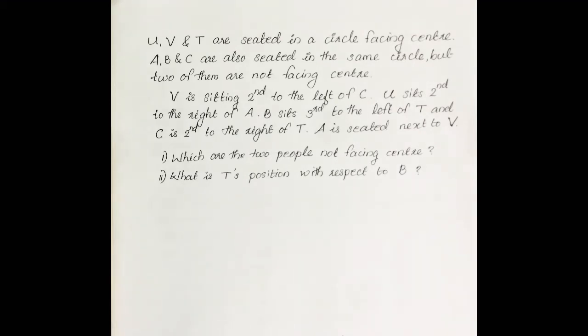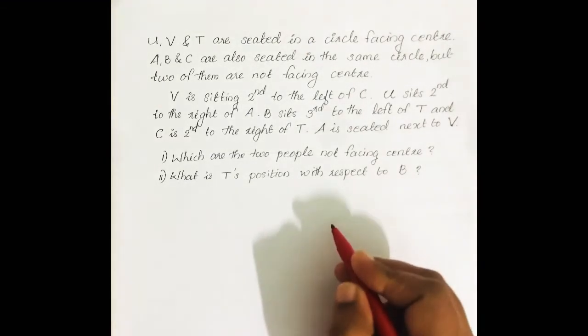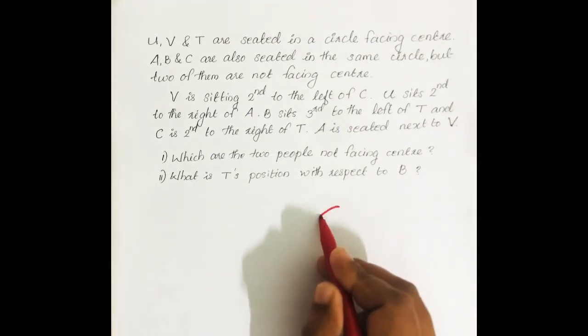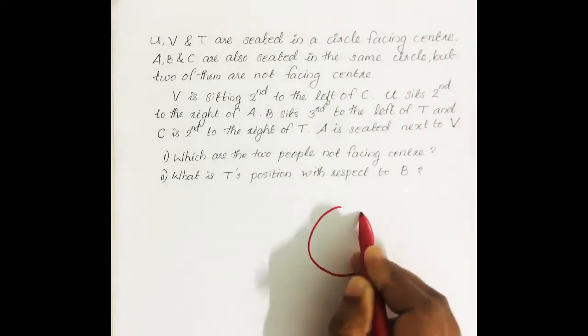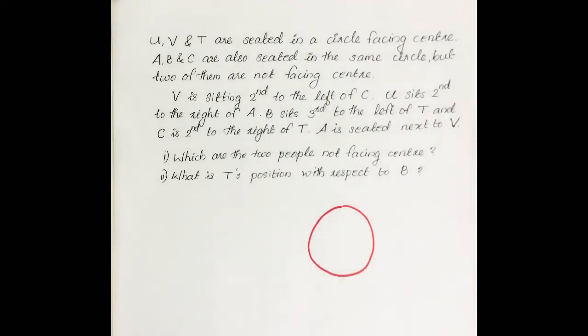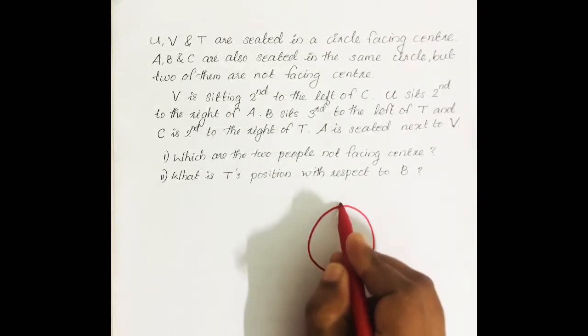Then three more persons are there, A, B, C. Out of that, two of them are not facing towards center. So, for doing this question, first we have to draw the circle. And here 6 persons are there, so at almost equal distance we have to mark 6 places.